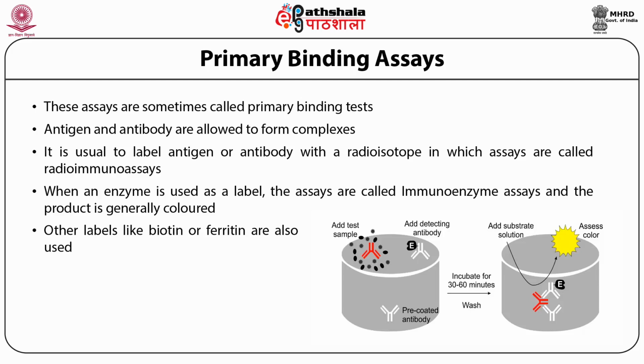In practice, enzymes generating colored products are used. This enables such assays to be conducted also in multi-titer plates. Primary binding tests in general are more sensitive than the secondary binding tests which we discussed in the last module.